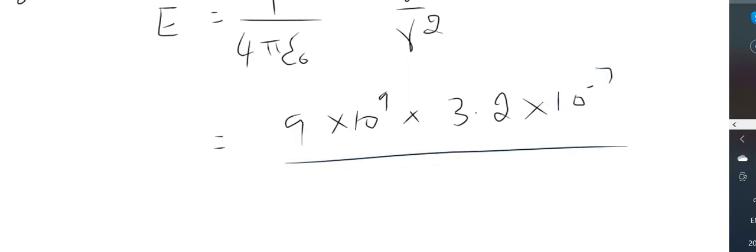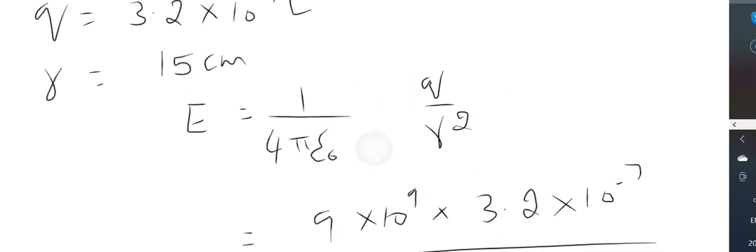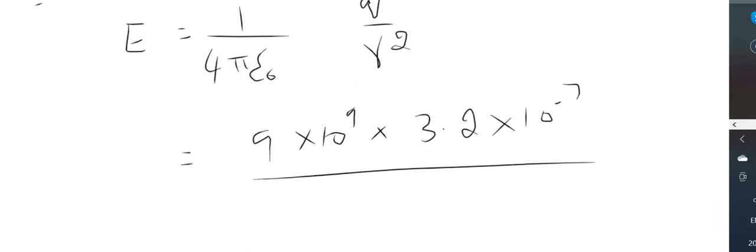R is 15 centimeters, so we convert it to meters: 15 into 10 to the power of minus 2, the whole squared.